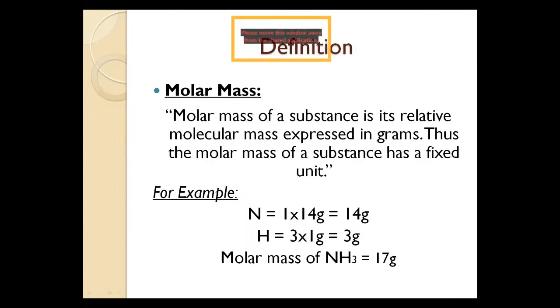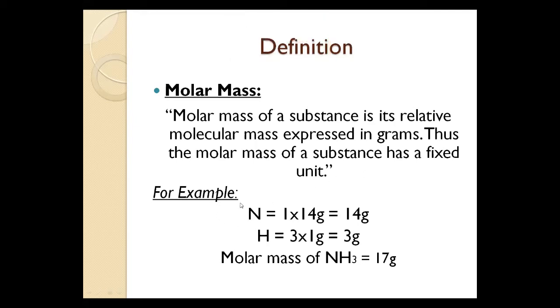Now, after covering the topic of laws, we have a term, molar mass. Molar mass is defined as: the molar mass of a substance is the relative molecular mass expressed in grams. Thus, the molar mass of a substance has a fixed unit. It means molecular mass is expressed in grams. This term is molar mass, and it has a fixed unit.